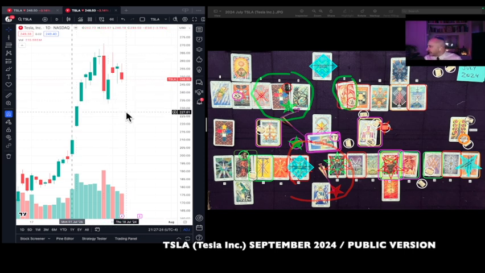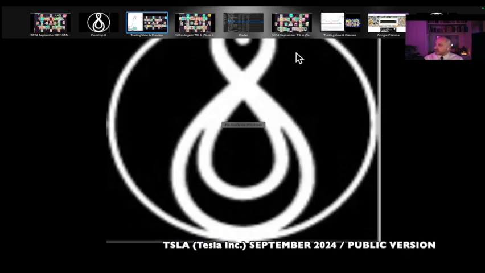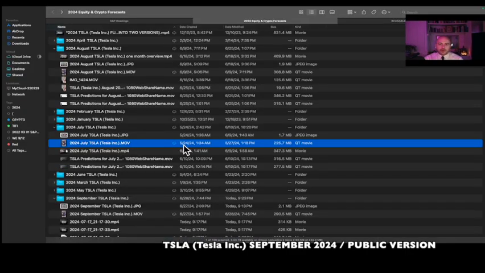And then it looks like we come back. We should see a highest high here on the 18th, 19th. So it looks like we're within a range of that coming to fruition. Overall, a pretty solid reading. And then as far as the trades, really, there weren't a lot of trades for the month of July, but the first real trade is coming up on the 19th. We haven't actually seen it yet. But anyways, this has been a solid reading, guys. Really accurate. Aside from this low not being a lowest low, just coming in as a really significant low, everything else was really solid. If you're wondering, the July shuffle file was created on May 24th, 2024 at 1:34 a.m.